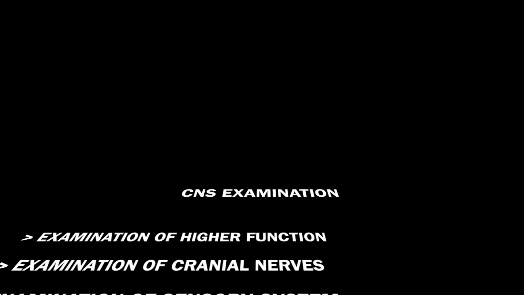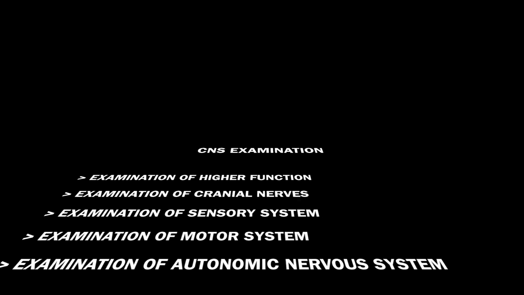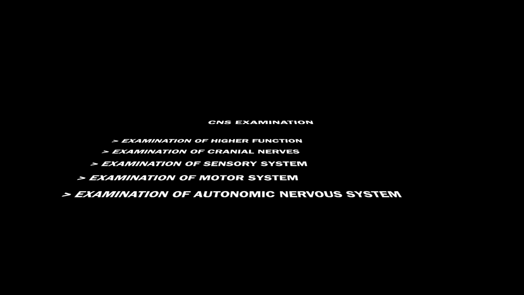CNS examination. CNS examination should be done in a sequential manner, starting with examination of higher function, cranial nerves, sensory system, motor system, and autonomic nervous system. Examination of higher function is not mandatory as we can get a general idea about it from our routine history taking. But in certain cases, as in a patient with altered consciousness, we cannot rely on him to give a proper history of his sufferings.